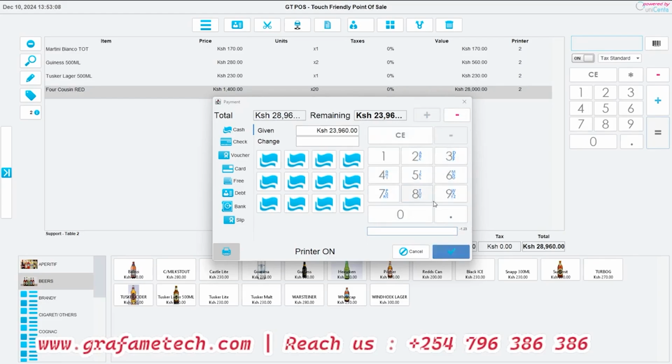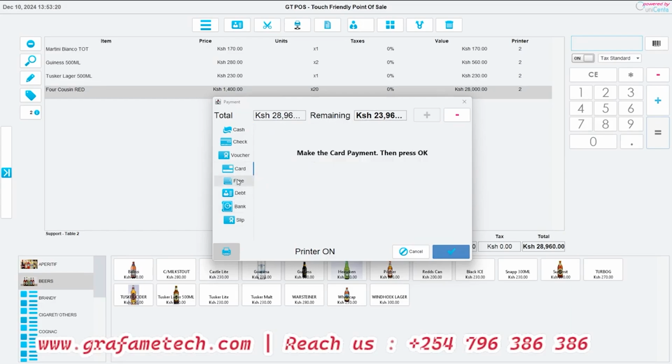So we click the plus. Automatically, it will calculate the amount that is pending. You see? So we've done cash. Now we can do card. And you see, if you want to finalize this with card, you can finalize it.